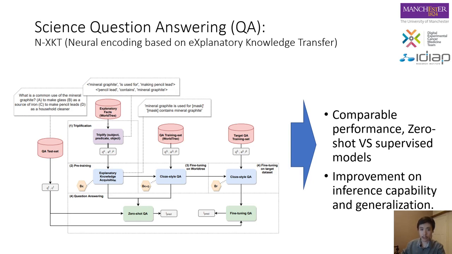We have the following conclusions from experiments. First, the proposed approach can deliver comparable zero-shot question answering capabilities, even compared to supervised models. Second, the pre-training on explanatory knowledge acquisition improves question answering inference capabilities and the generalization of neural representation models.